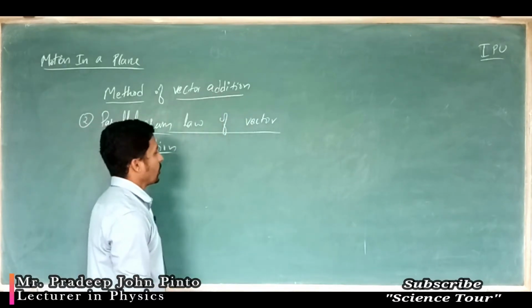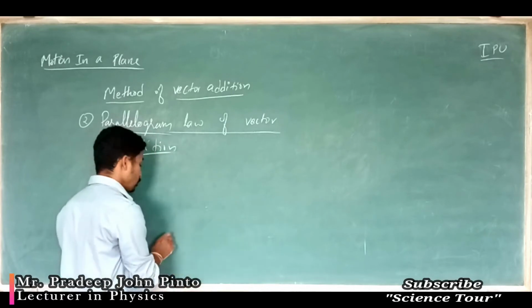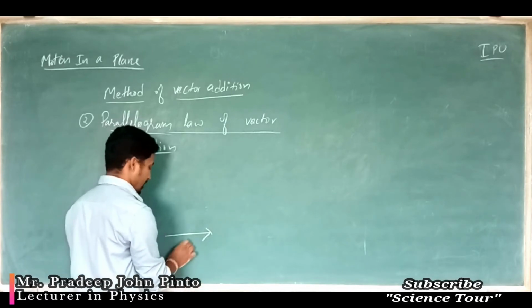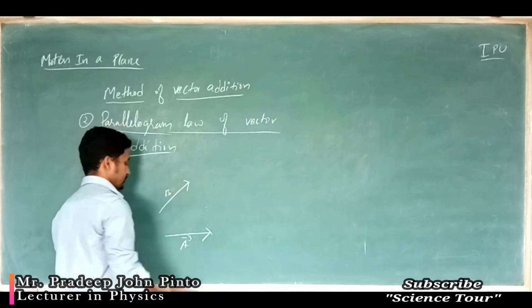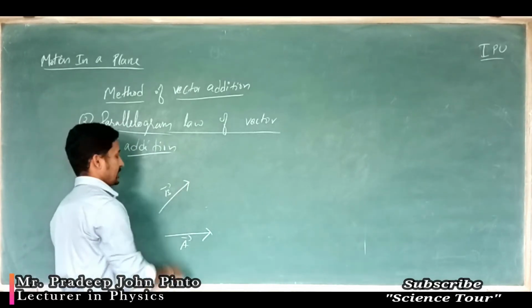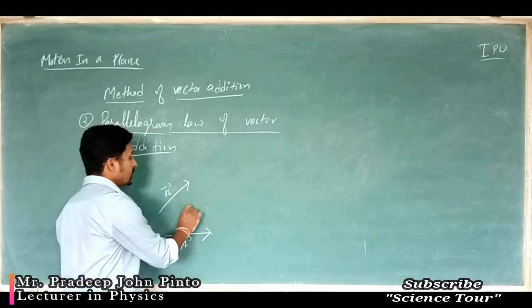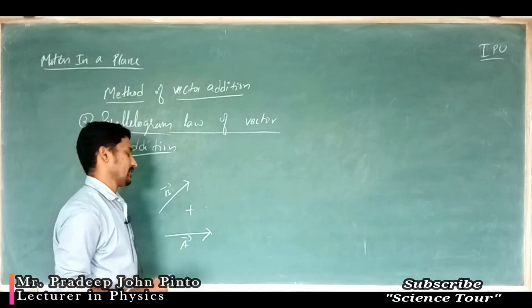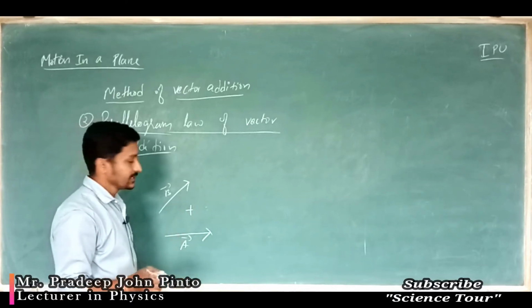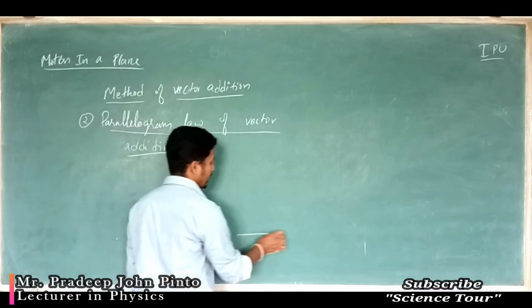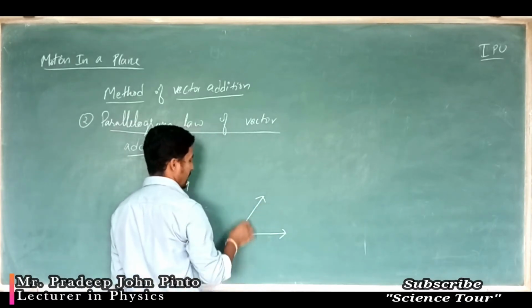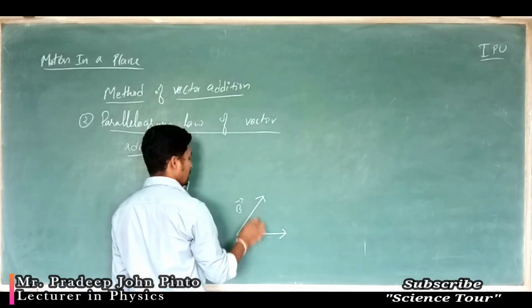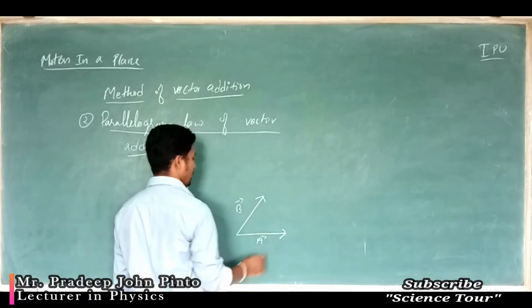So what is that? If 2 vectors, say I am having an A vector and a B vector, if 2 vectors can be represented, you have to write this down, by the 2 adjacent sides of the parallelogram.